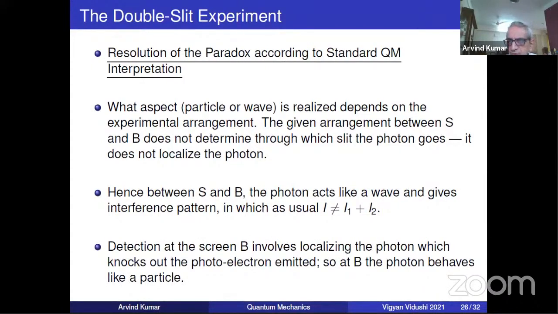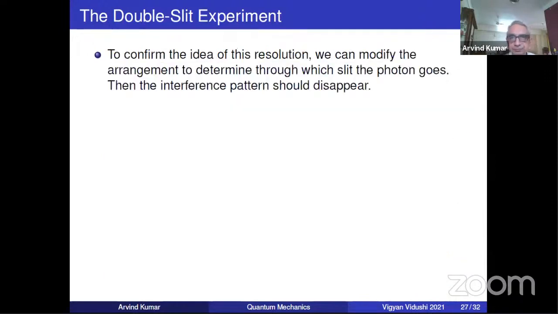Detection at the screen, you all know, is a photoelectric effect. As I told you yesterday, the photoelectric effect is an electron-photon collision. So at that time, the photon is knocking off one electron, it gets localized, it becomes a particle. So it depends on what you're doing. The quantum philosophy is, if your measurement is probing its particle nature, it will be a particle. If it is not probing its particle nature, it acts like a wave. Very strange resolution, but that is the standard quantum interpretation, no matter how strange it might sound.